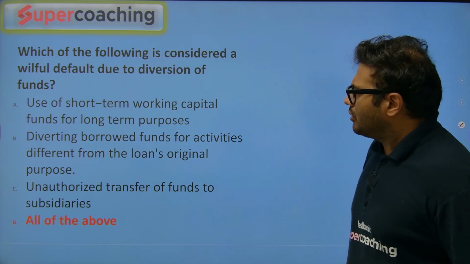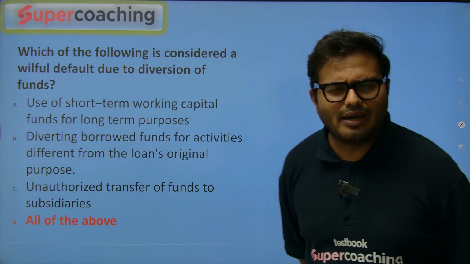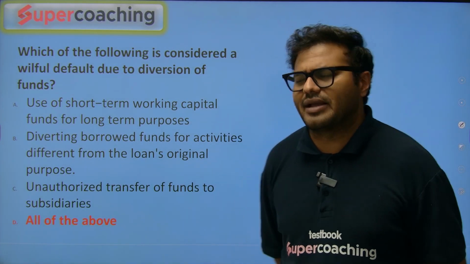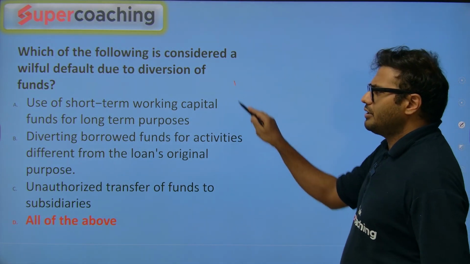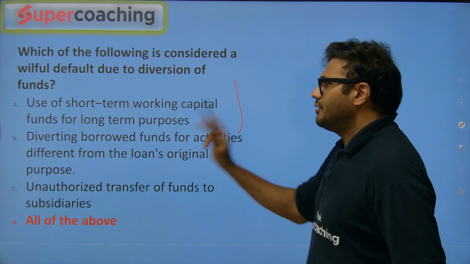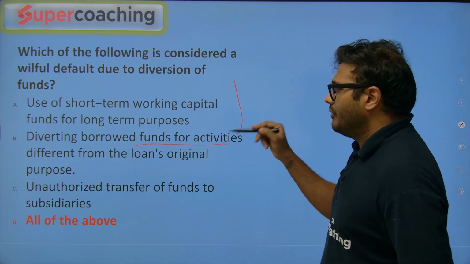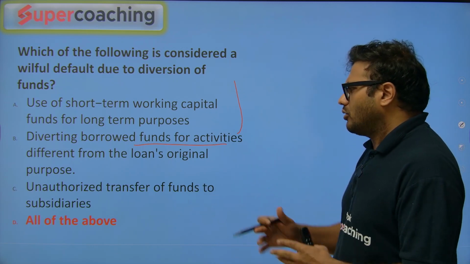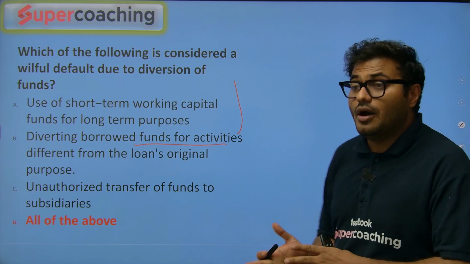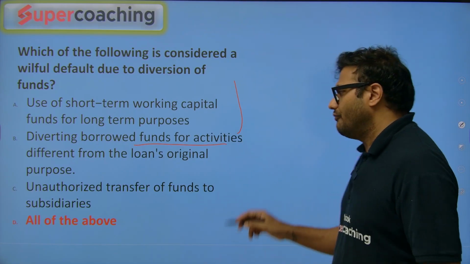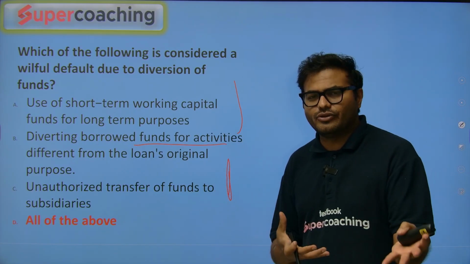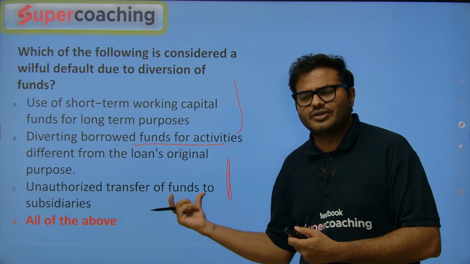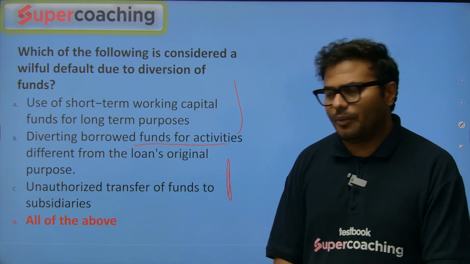Willful defaulters, one of the biggest examples is Vijay Mallya. Willful defaulters are very common in the Indian banking sector. Use of short-term working capital funds for long-term purposes, or diverting borrowed funds for activities different from the loan's original purpose, is a very common thing. Unauthorized transfer of funds to subsidiaries is also very common in business. I gave the example of Vijay Mallya, he did the same thing. So the answer is D, all of the above.